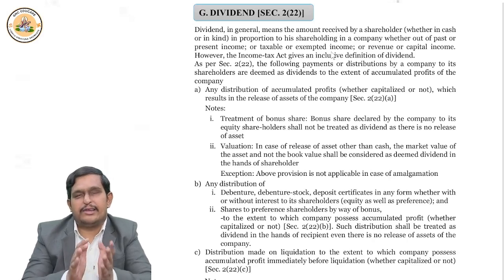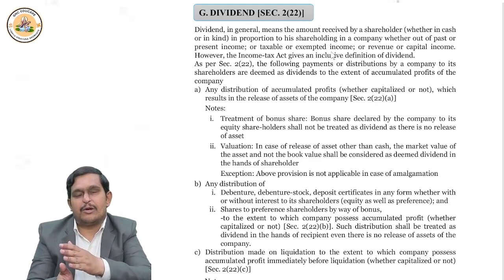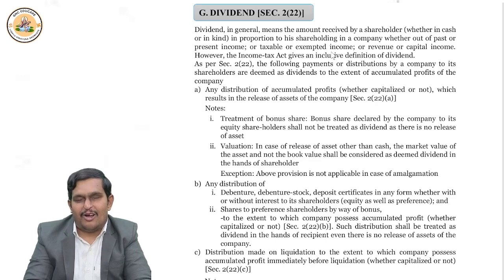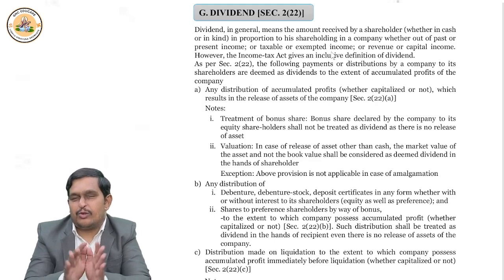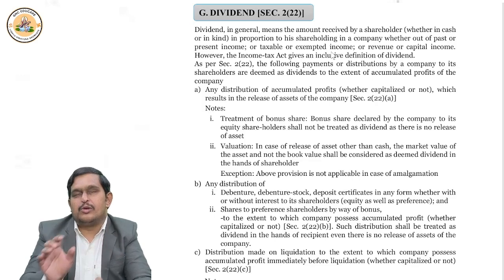Now, let's discuss deemed dividend. What is dividend? You all know, right? Dividend is the amount received by the shareholder for his investment in proportion of his shareholding, correct? He may receive it in cash or kind, whether it is out of taxable income or exempt income, out of past profits or present profits, out of capital receipts or revenue income, no problem at all. Ultimately, who pays? Company pays, to the shareholder, for return on his investment. That's it.